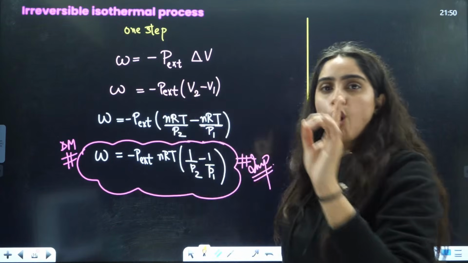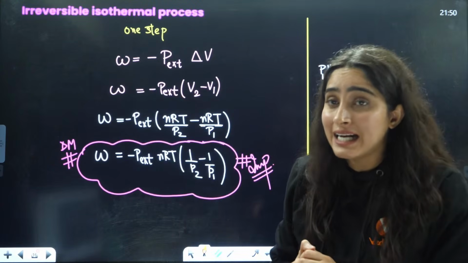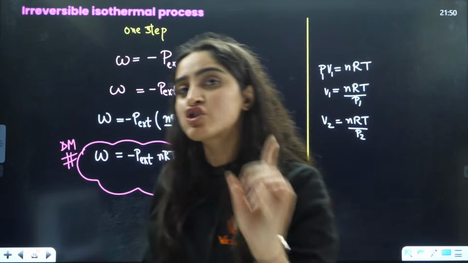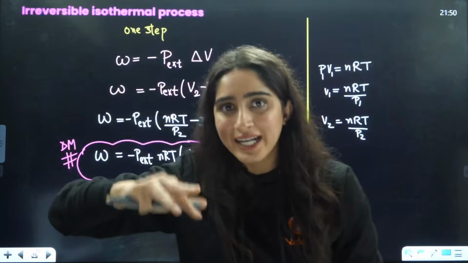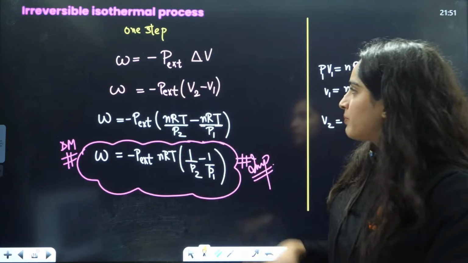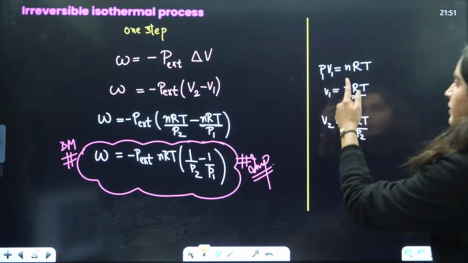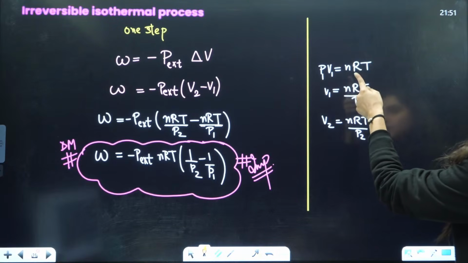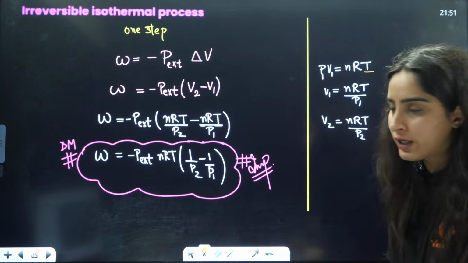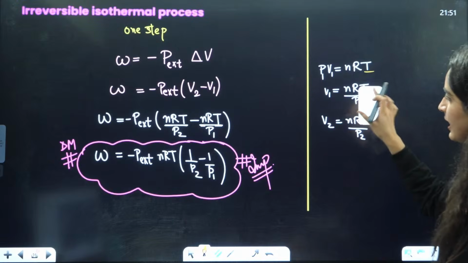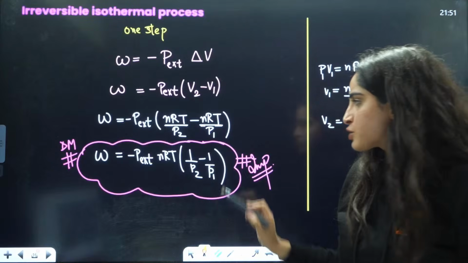So here we are going to talk about delta, not d. Work done is equal to minus P delta V. P will be the external pressure here, which will be given to you in the question. So it will be V2 minus V1. What is V2? PV is equal to nRT. That means P1 V1 is equal to nRT, because temperature is constant here, so it is T only, not T1 or T2. So V1 is equal to nRT by P1, V2 is equal to nRT by P2. I just put the values, take nRT constant, and the answer will be this one.